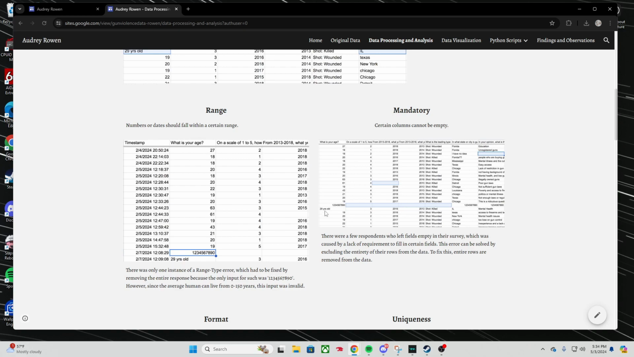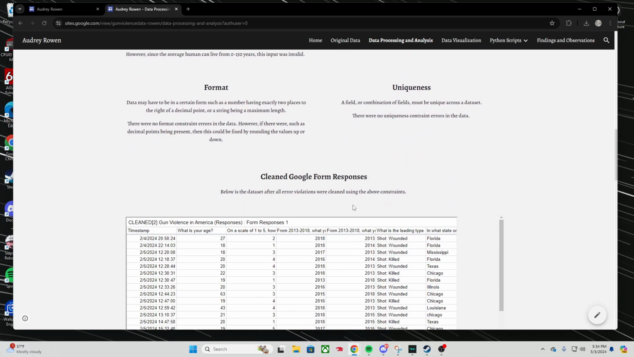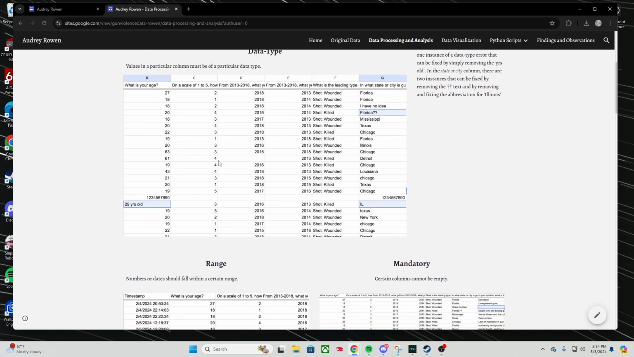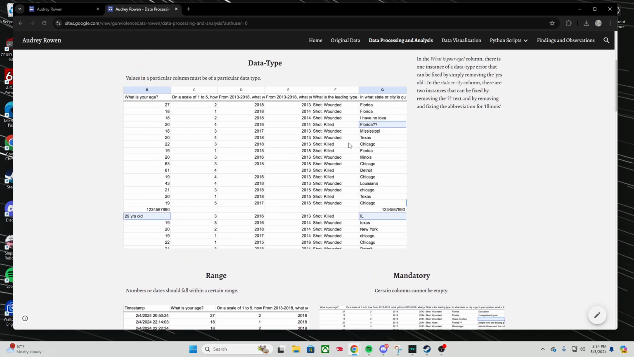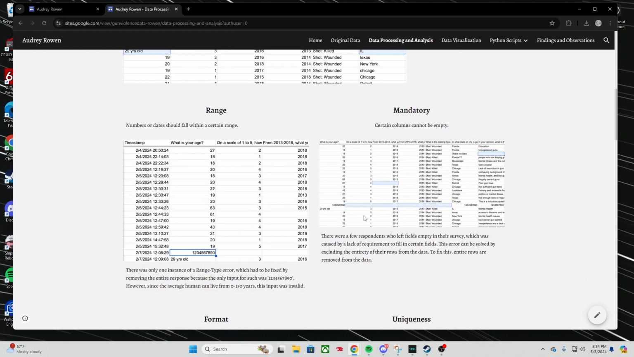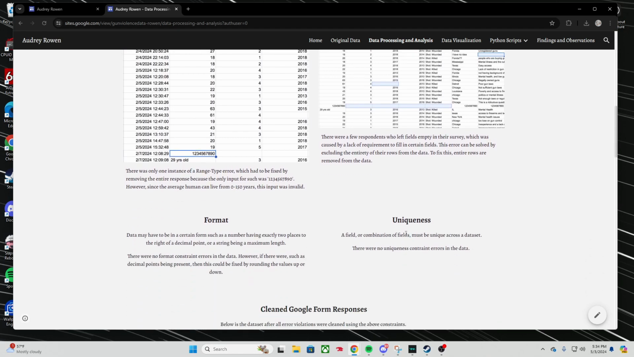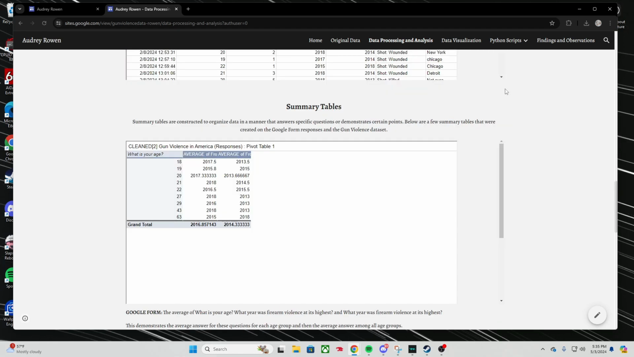And we cleaned these by just removing the years old for the data type, the question marks. I fixed the abbreviation for Illinois. As for range and mandatory, I just had to remove those responses, those rows in full, because there's no way to really supplement them. And then we can start grasping the bigger picture of these responses by making summary tables.